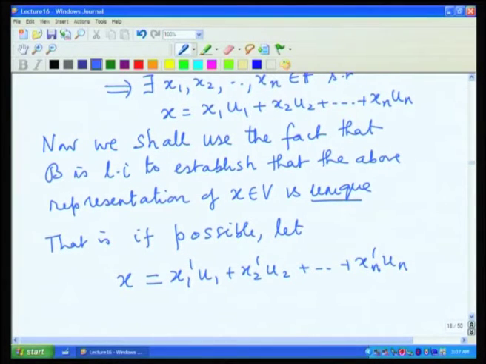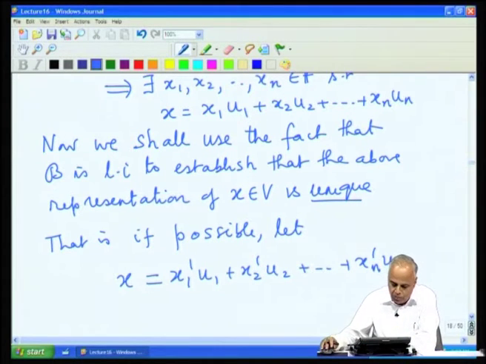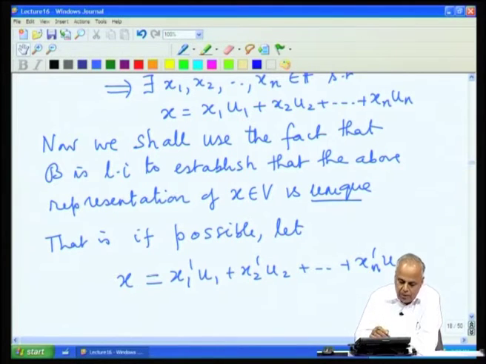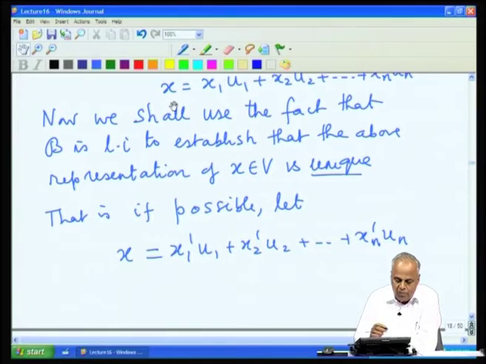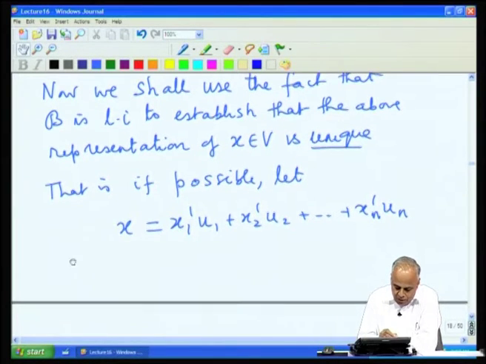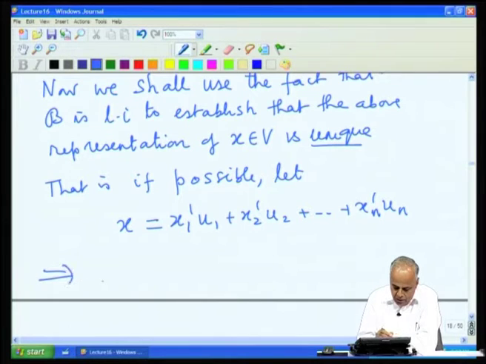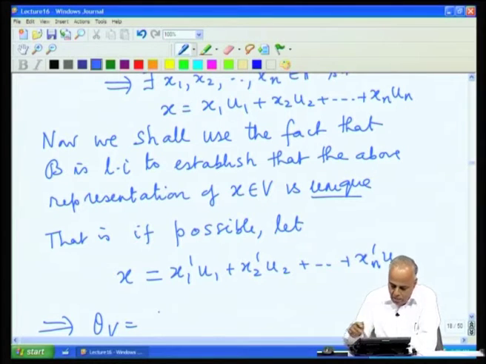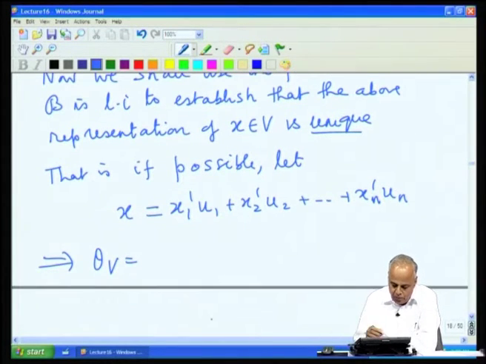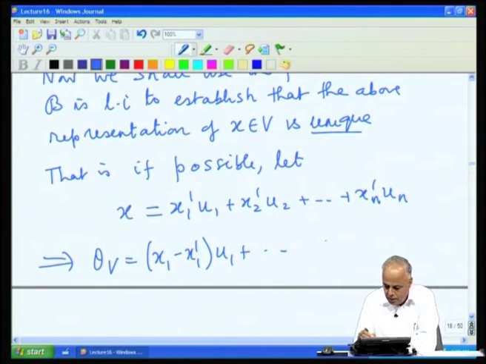On the one hand, x is x1 u1 plus x2 u2 plus xn un. On the other hand, x is equal to x1 prime u1 plus x2 prime u2 plus xn prime un. Now, let us subtract these two representations. Let us subtract this from this. So, what do we get? The left hand side is x minus x, which gives theta V. The right hand side, we get x1 minus x1 prime u1 plus etcetera xn minus xn prime un.